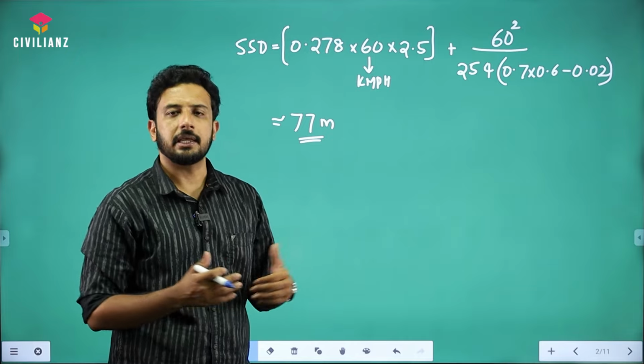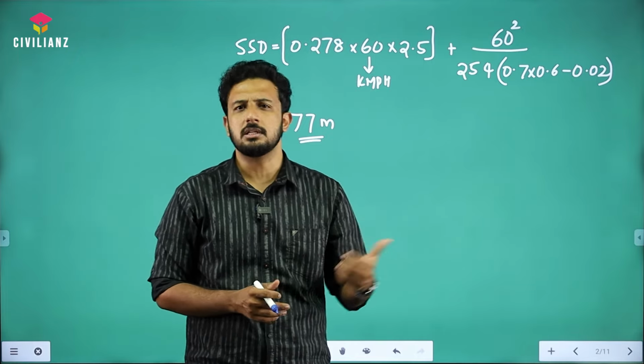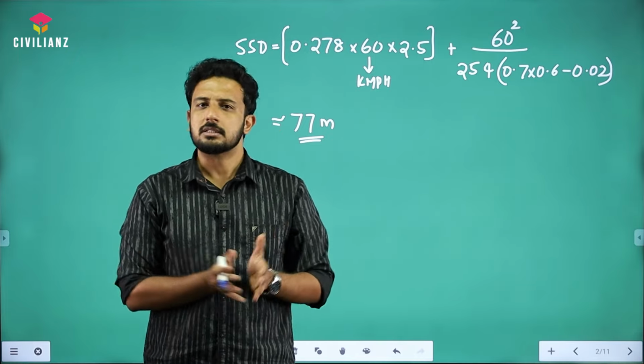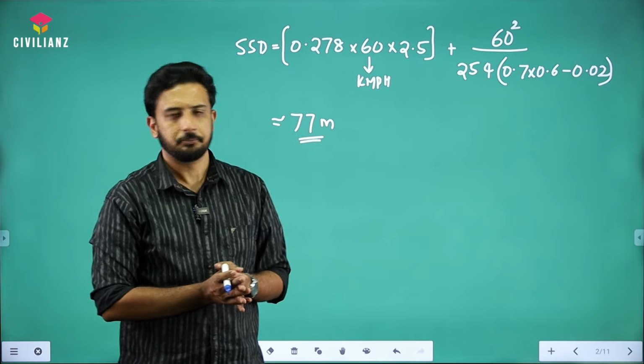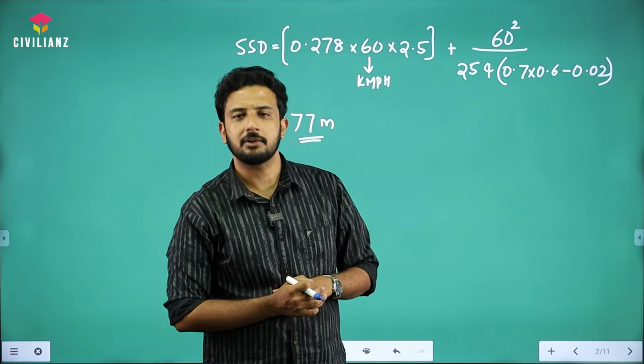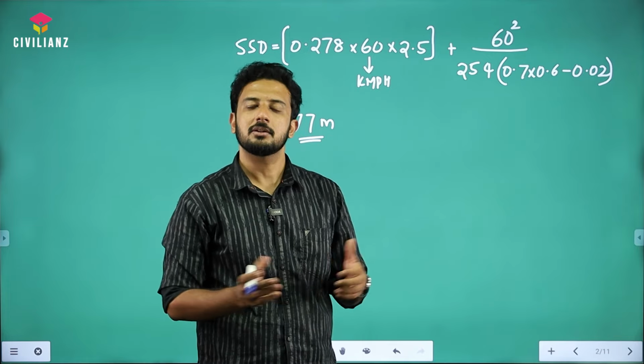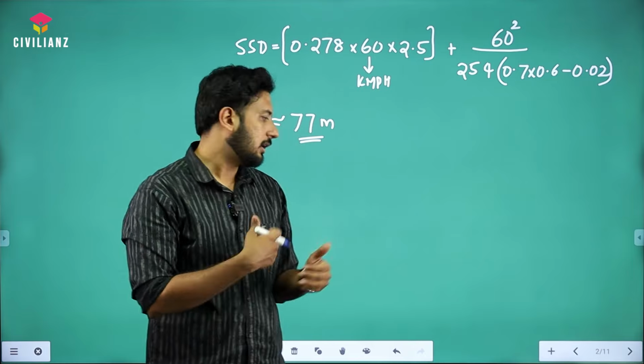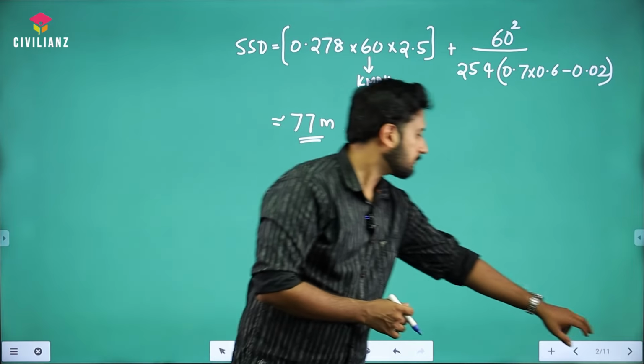So the range they may be giving, like maybe 75 to 80 or 76 to 78, something like that, and they can give us the answer. Okay, so it was a numerical answer type question. So better to substitute 77 as our final answer. Okay, so hope you got the concept. Now we can move on to the next question.